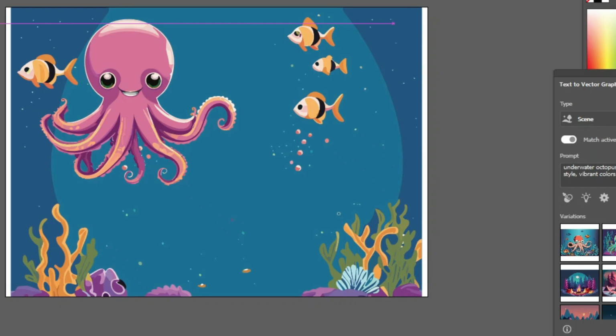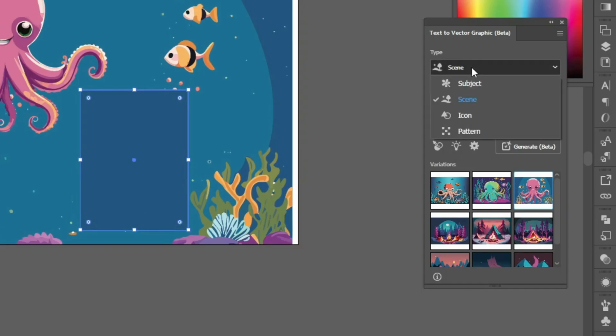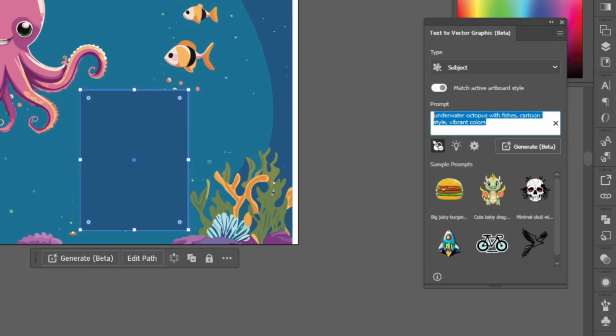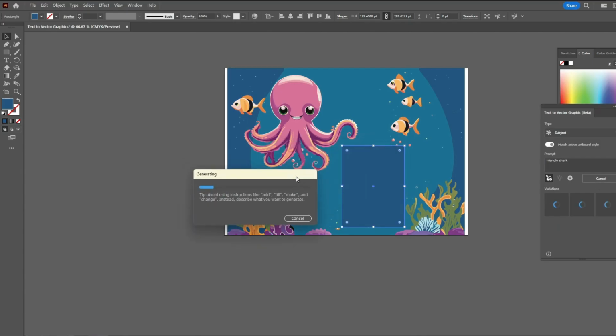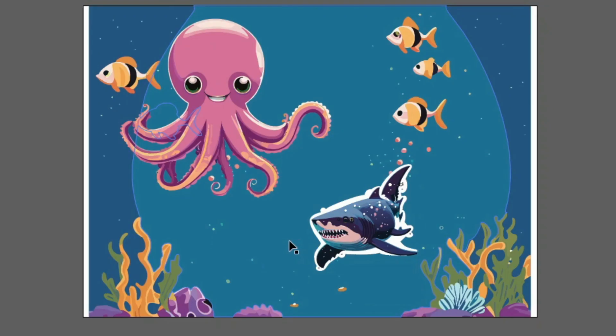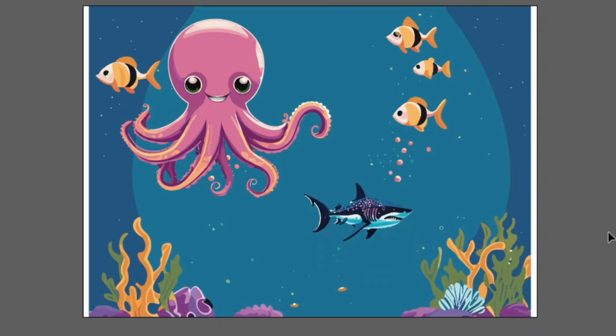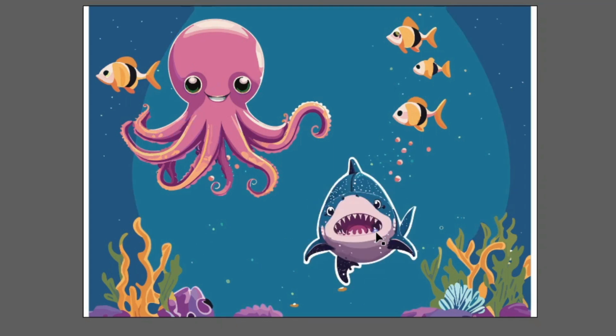Let's add a new subject to our scene. First, mark an area for the subject by drawing a rectangle this way. Then change the type of text to vector graphic from scene to subject. Now we can type the prompt as friendly shark and click on generate. It generated 3 options, but not with a super friendly look, but we will take it for now. This is the first option, second option, and this is the third option.